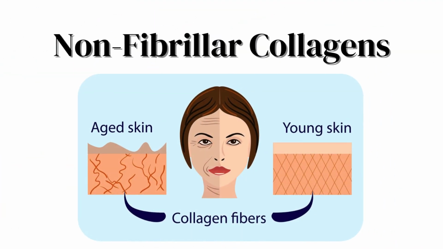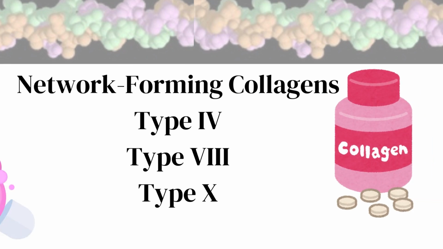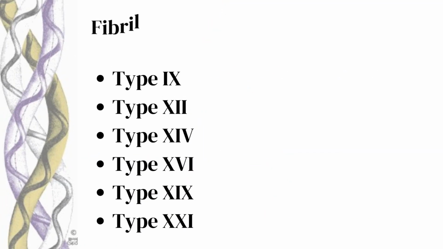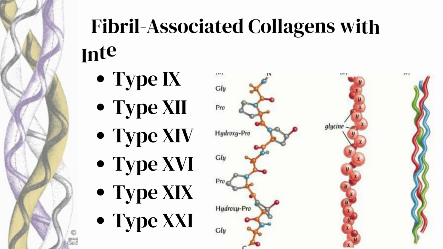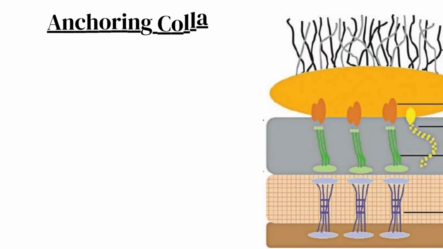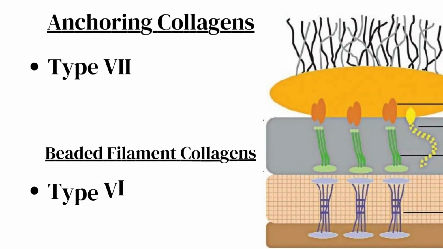Non-fibrillar collagen includes network-forming collagens: Type 4, Type 8, Type 10. Fibril-associated collagens with interrupted triple helices, FACIT: Type 9, Type 12, Type 14, Type 16, Type 19, Type 21. Anchoring collagens: Type 7. Beaded filament collagens: Type 6.